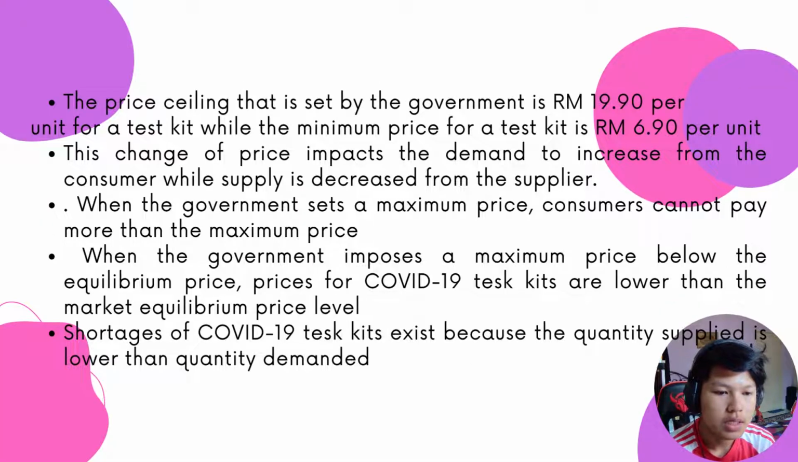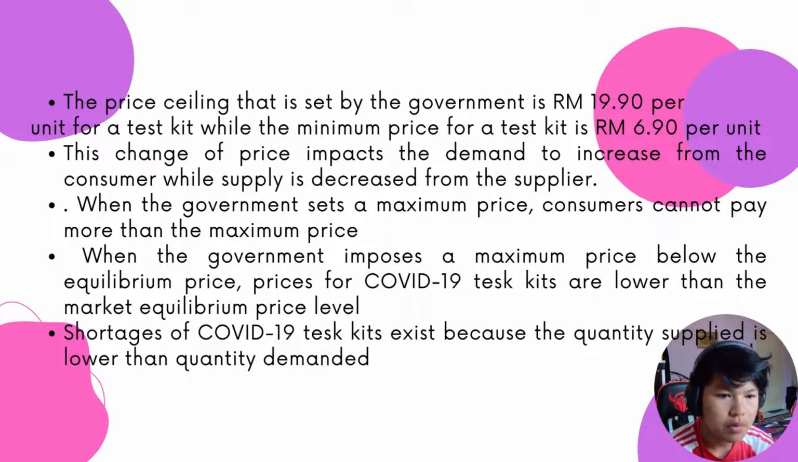So this is the explanation for question A on part C. The price ceiling that is set by the government is RM19.90 per unit for a test kit, while the minimum price for a test kit is RM6.19 per unit. This change of price impacts the demand to increase from the consumer while supply is decreased from the supplier. When the government sets a maximum price, consumers cannot pay more than the maximum price.